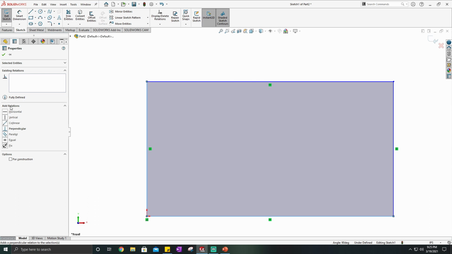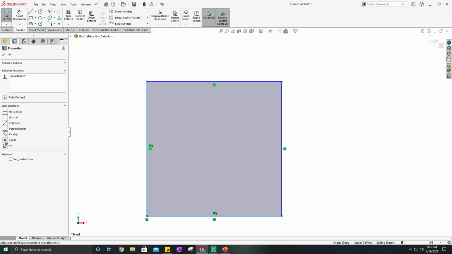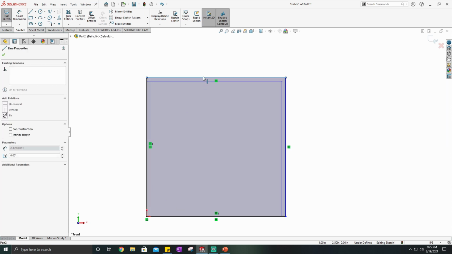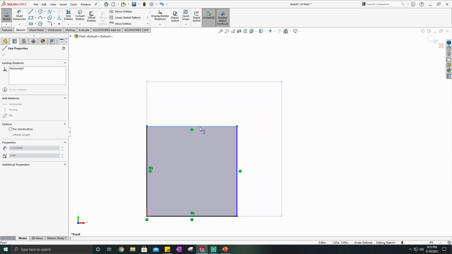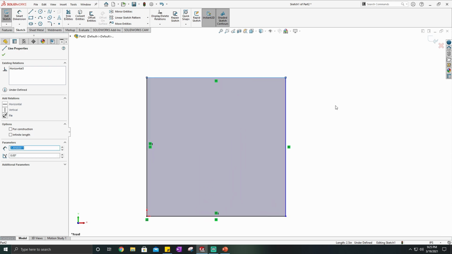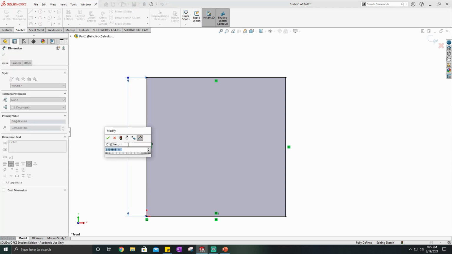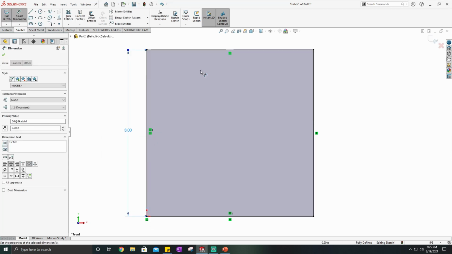And I can choose a relation or a constraint. So for this one, I'm going to choose equal. And what that did, you can see a little equal sign popped up. It made those two lines equal to each other, which in turn makes these two lines equal. So now you'll notice that when I grab and drag, it changes the size of the whole square because these are all now equal to each other. So now I can go ahead and place one dimension at 3 inches and it automatically changes the other one to 3 inches for me.